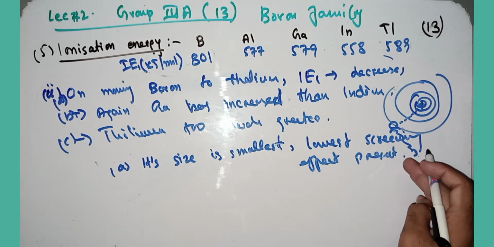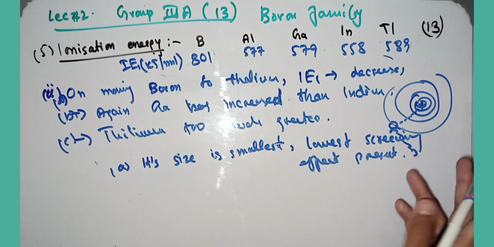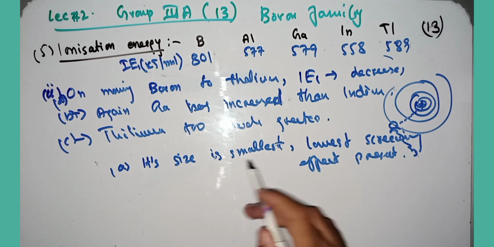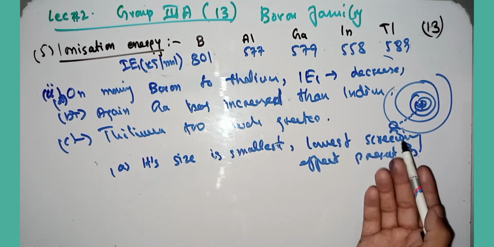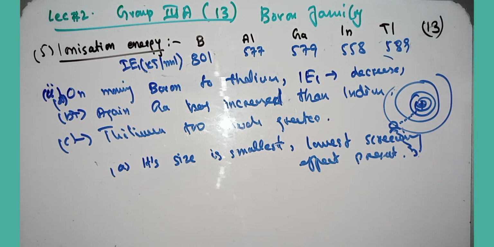It will require a very large amount of energy. That amount of energy will be equal to 801 kilojoules per mole, and after giving the boron this much energy, the boron will become an ion, B plus. It will get a positive charge after losing the electron. So this is the answer to the first question: why boron has a very high ionization energy.